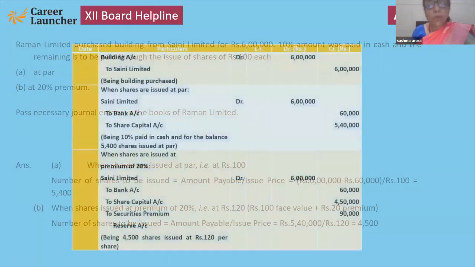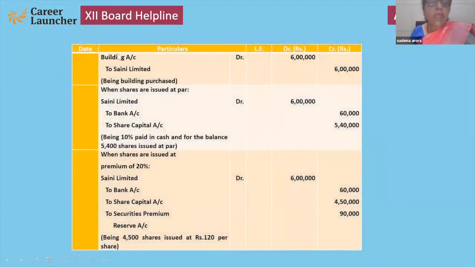Now see how to make the entries. First, building asset account debit to vendor, building account debit to vendor. Second, vendor debit to bank and share capital. Bank 10% of 6 lakh, remaining by share capital. Now, if shares are issued at premium, we have to add SPR as well. Okay, so 4500 shares multiplied by 100 face value, multiplied by 20 for SPR.